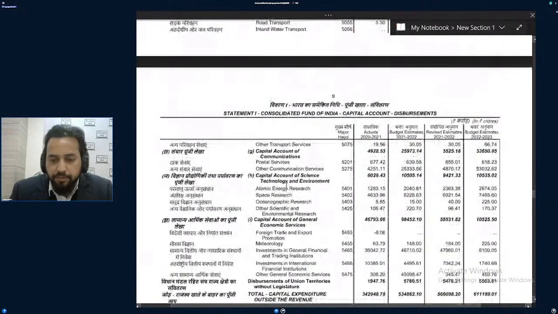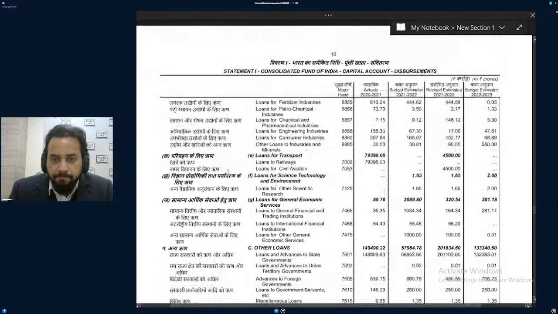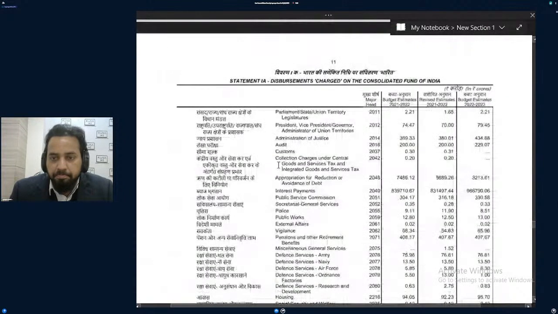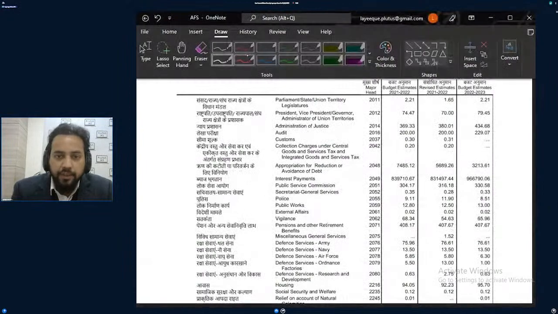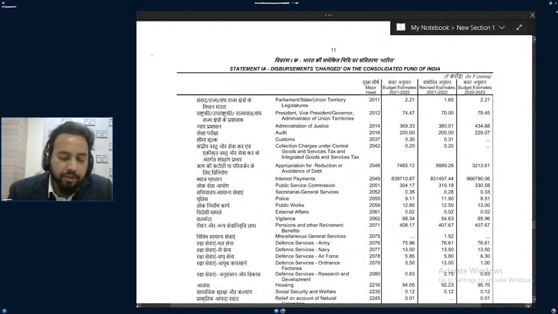Consolidated disbursement. Yes, it's called statement 1A. You can download it from the government website. It is called the annual financial statement. Okay, annual financial statement. So statement 1A talks about all those expenditures which are charged, for which